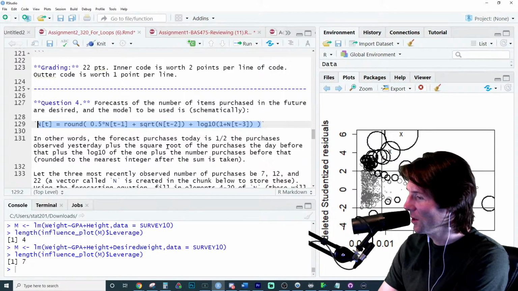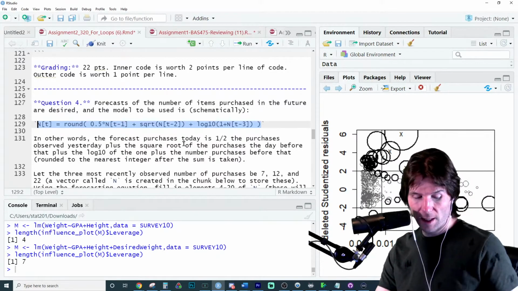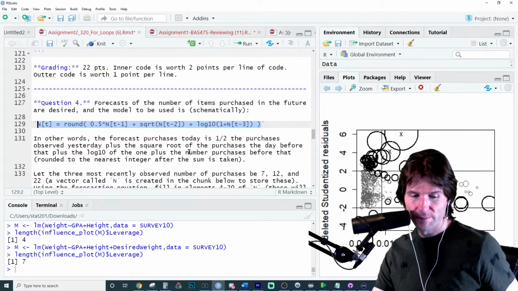Do you want to see my code for assignment 2? Yeah, definitely. DM me it on Discord.